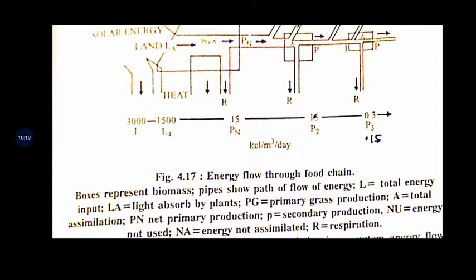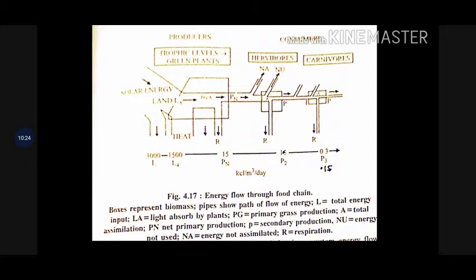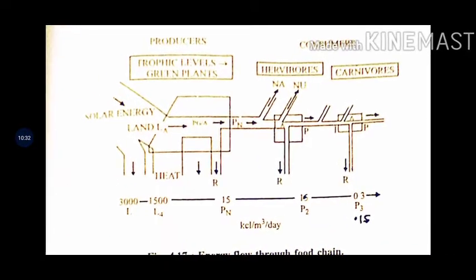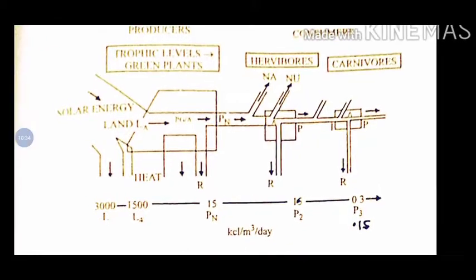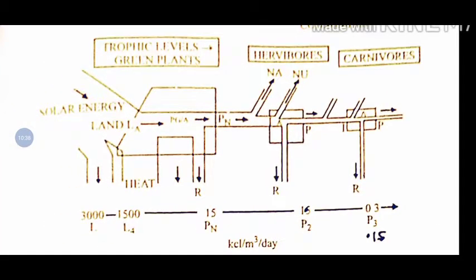Now we are seeing the pictorial representation of the simple universal model, where we are seeing three kinds of boxes here. It also explains the 10% law of Odum. Here is the first box, which shows the producers and the production done by the plants, Pn.